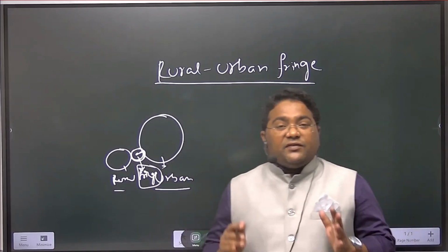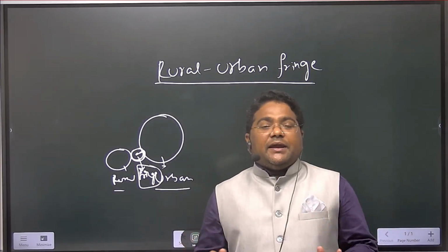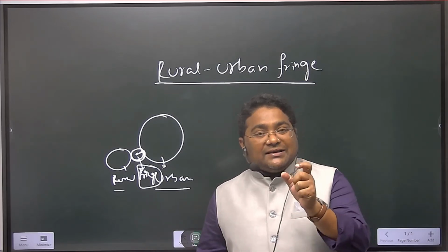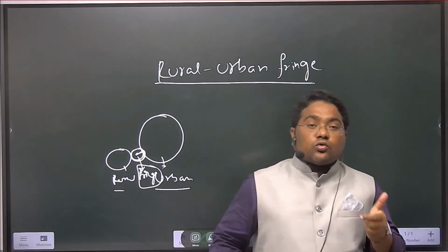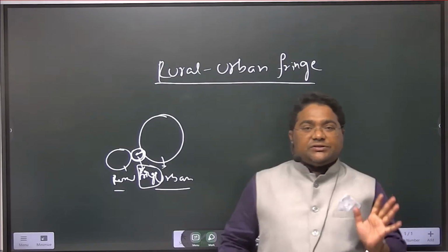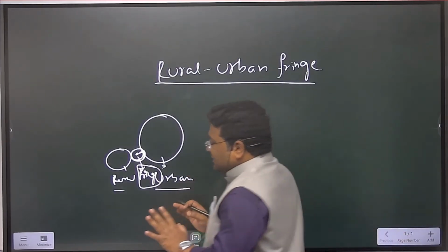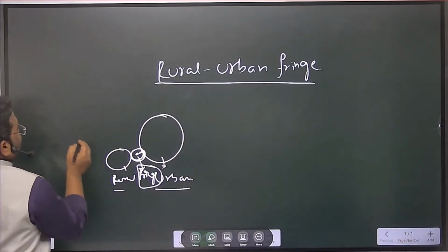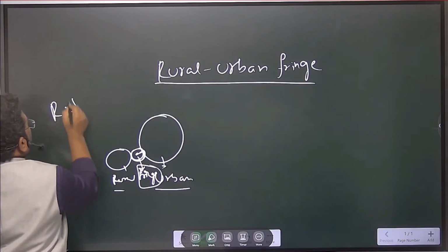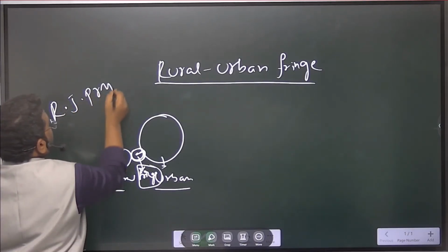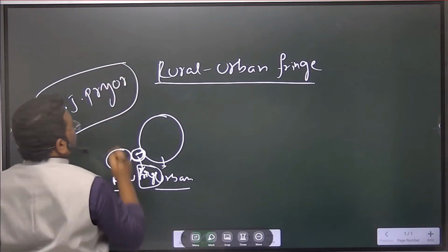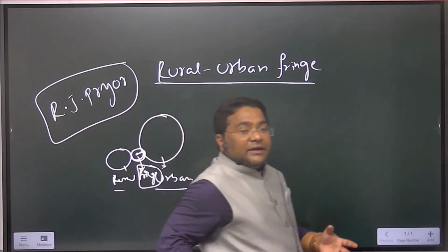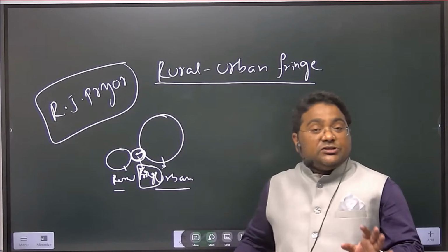The area which falls between the urban area and the rural area, that transition area, is called the rural urban fringe. This concept was first proposed by R.J. Pryor. This geographer gave this rural urban fringe model.